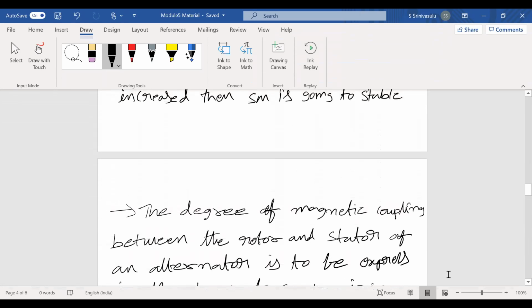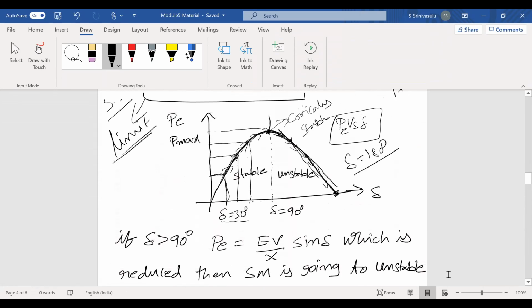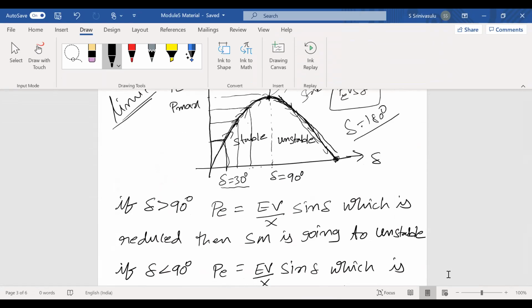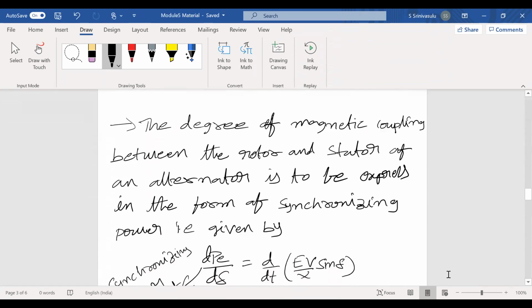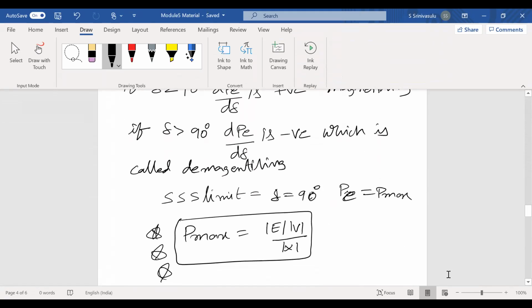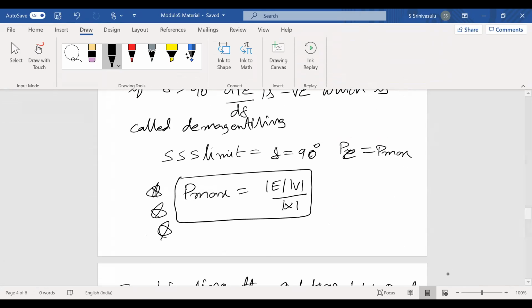The same thing is explained in the power angle curve also. Below delta of 90, the system is stable, and above 90, the system is unstable. At delta equal to 90, the system is critically stable. That is nothing but the steady state stability limit. Finally, the steady state stability limit is given by EV by X. This is called the steady state stability limit, the SSS limit, steady state stability.